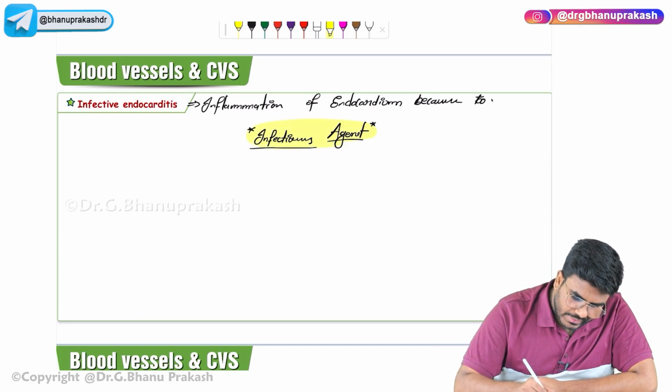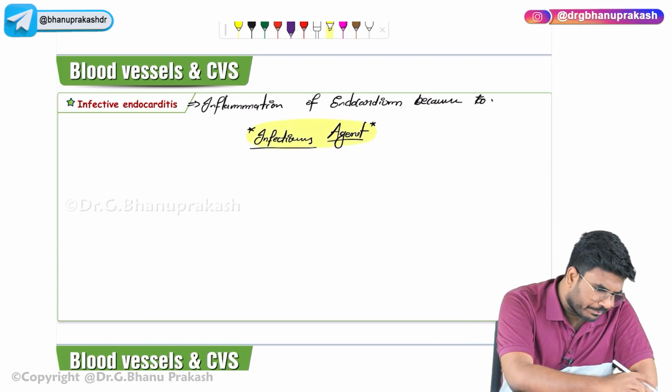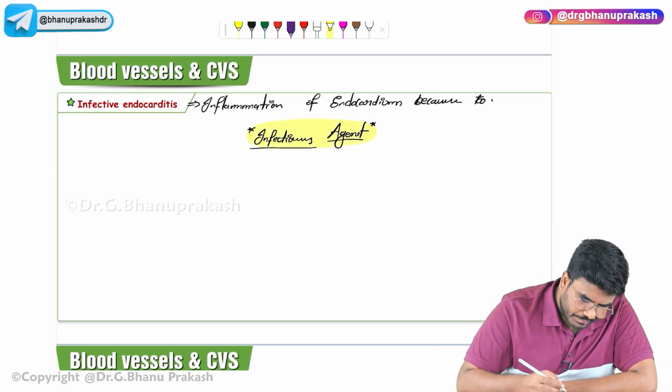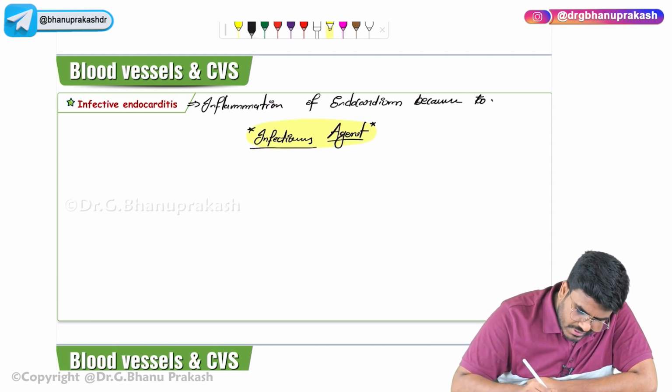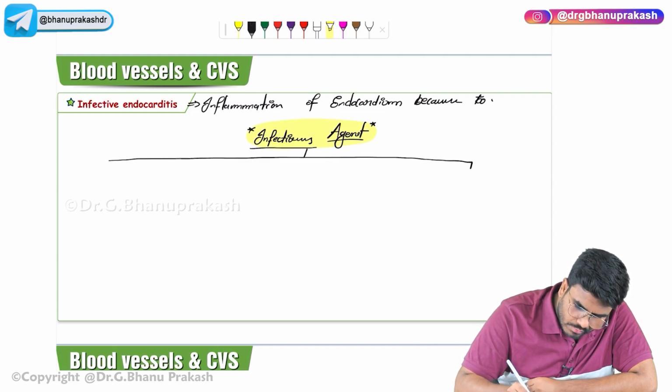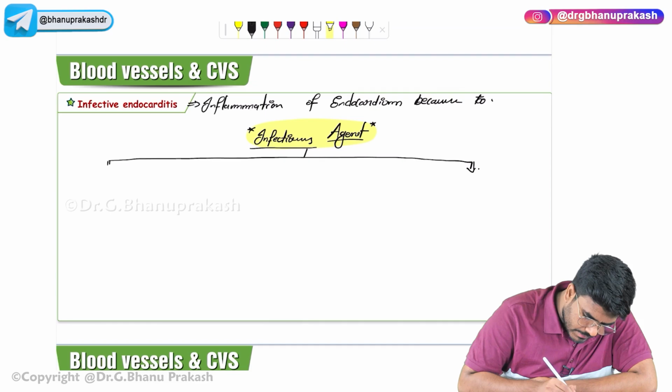Now the answers are different. If you ask me about the infectious agent leading to infective endocarditis in a native wall, so what exactly is a native wall?